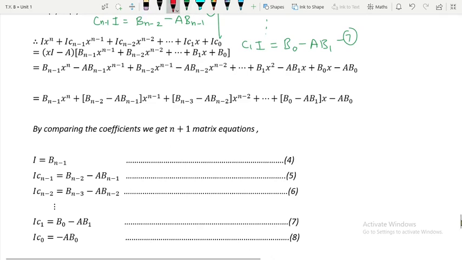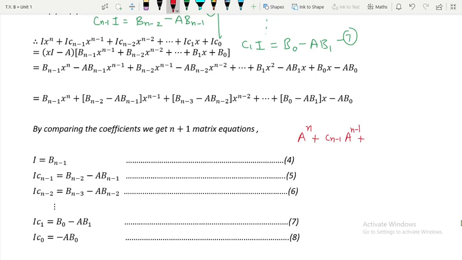So we have multiplied the 4th equation by a raised to n. Let me write the left hand side. So it is a raised to n; we'll write the right hand side later on, plus. Now we are multiplying the 5th equation by a raised to n minus 1, so it will be c(n-1) a raised to n minus 1. Remember, we are adding them, later on we'll add them, so here only I am writing plus.